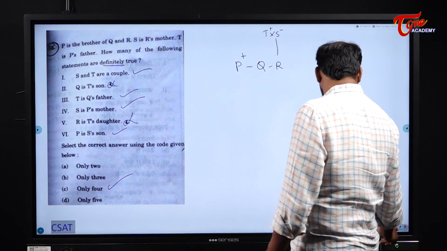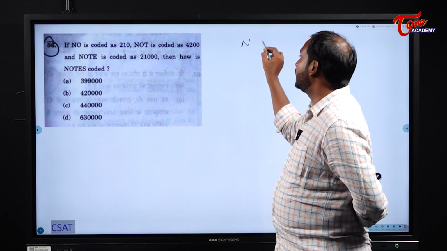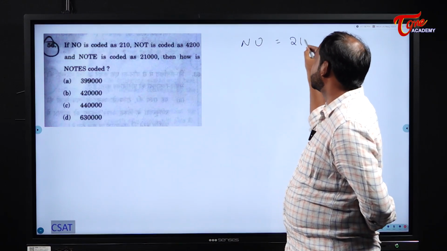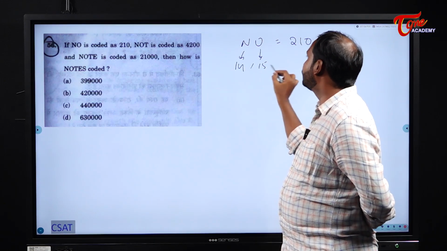Okay. Next one. NO is coded as 210. Already I told you this type of questions they are asking. N is how much? 14. O is how much? 15. 14 times 15 is 210.